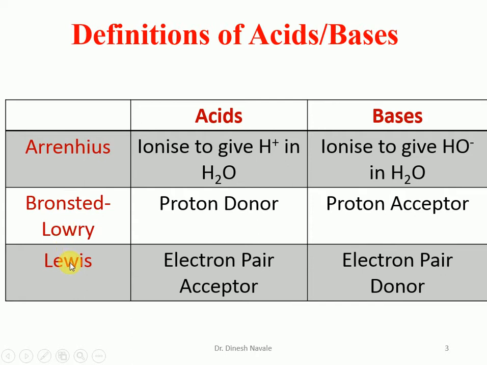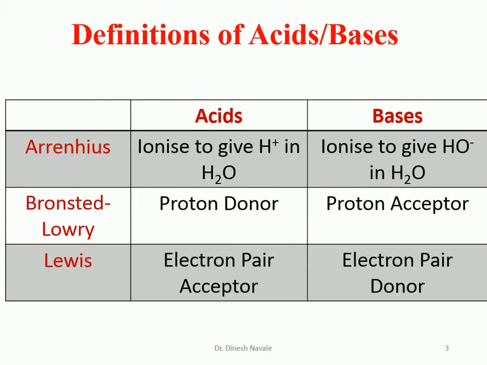According to Arrhenius, an acid is anything which ionizes to give H plus ions in water, and a base is anything which ionizes to give hydroxide ions, that is OH minus, in water. The Lowry-Bronsted concept defines an acid as anything which donates a proton, and a base as anything which accepts a proton. The third and very important theory is the Lewis acid-base theory, which depends upon the lone pair of electrons. Any compound which accepts a lone pair of electrons is called a Lewis acid, while a compound which donates a lone pair of electrons is called a Lewis base.